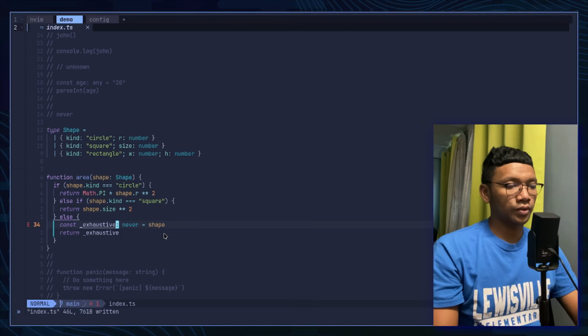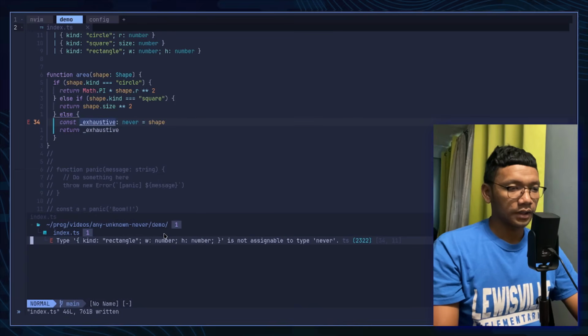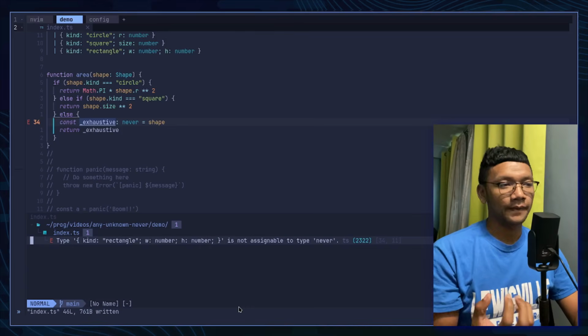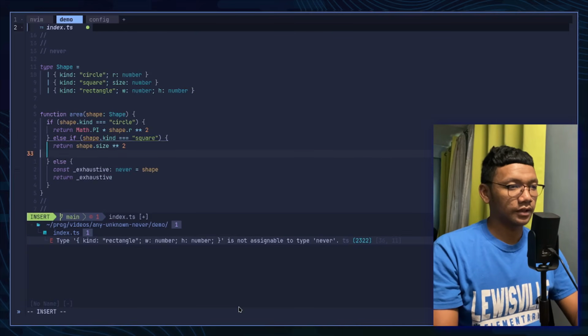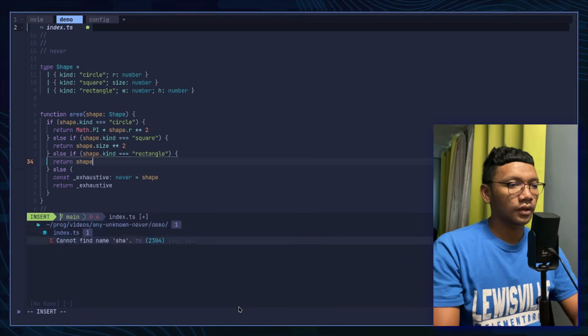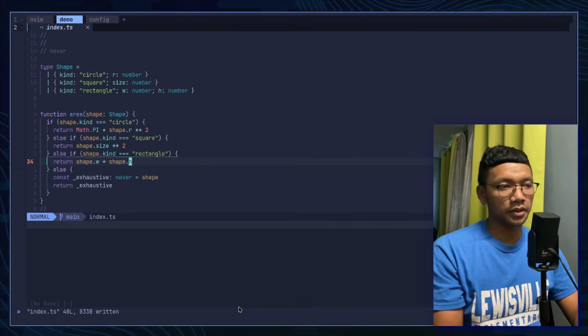If we take a look at this error, we have this kind of error. The type kind rectangle is not assignable to the type never. You see the benefit here. It tells me directly the shape I need to handle, and now let's handle it by adding another else block for it. And now the error disappears.